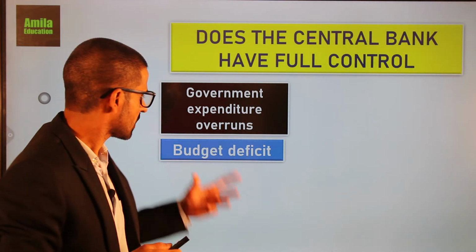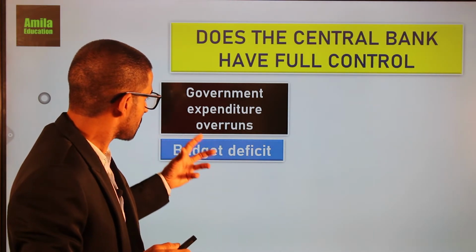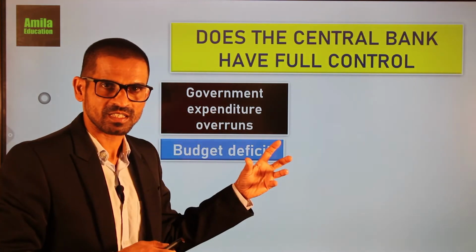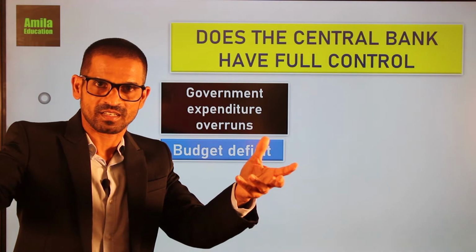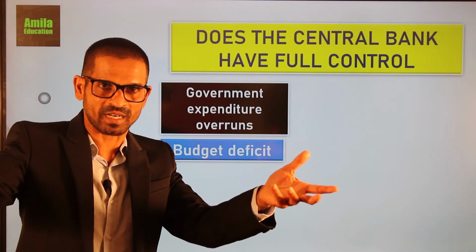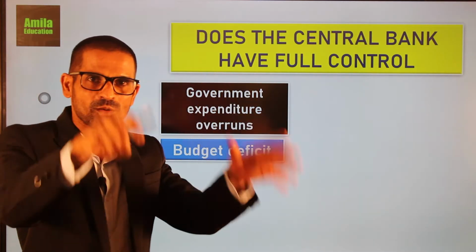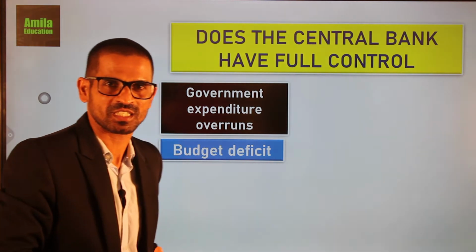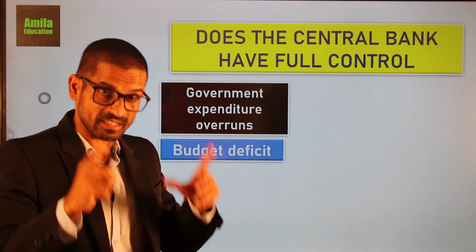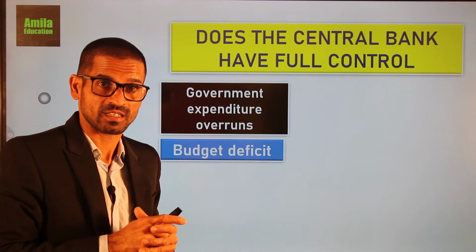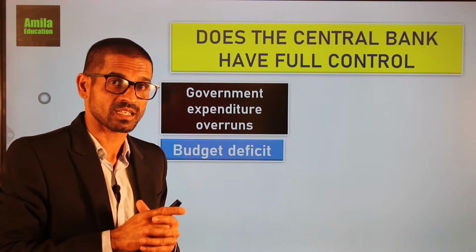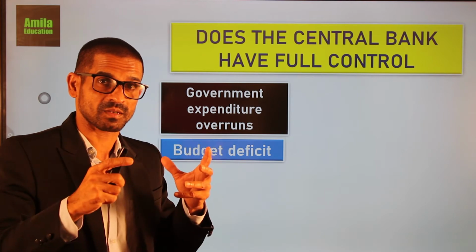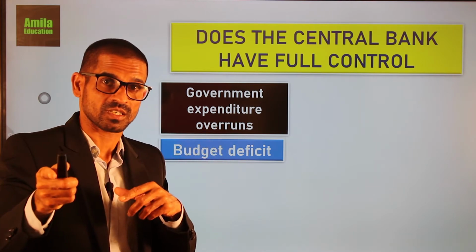Then, to finance the budget deficit, the government has to finally depend on the central bank. The central bank has to print money and provide loans to the government, because one major function of the central bank is to act as the bank of the government.